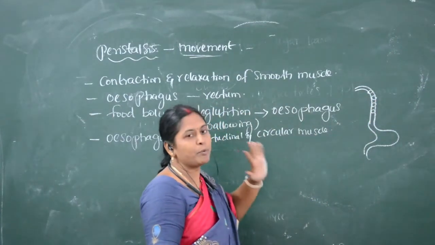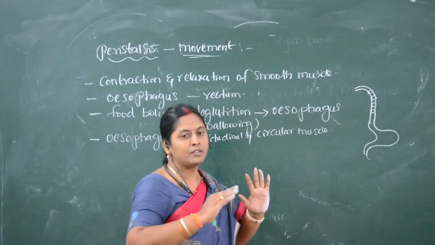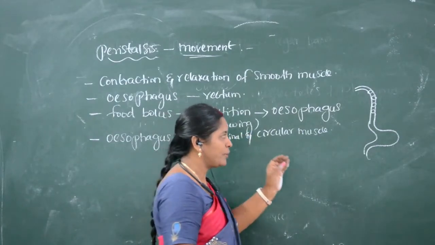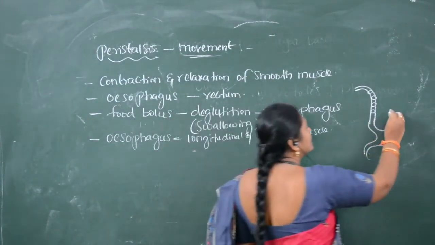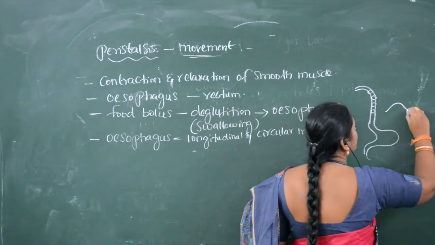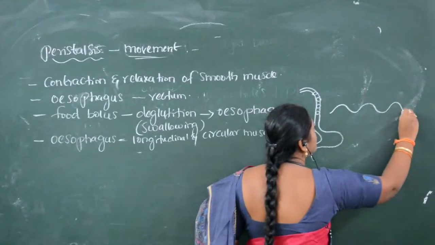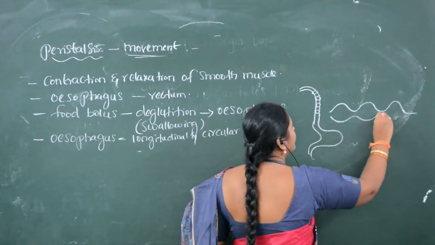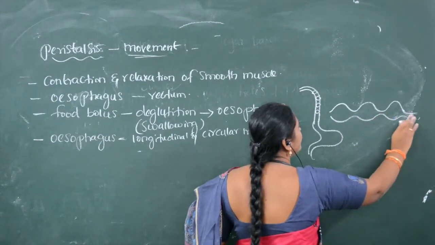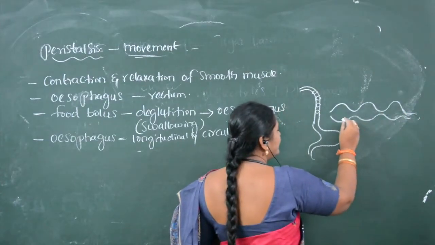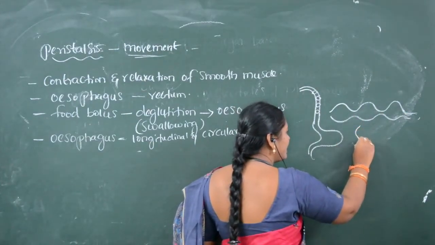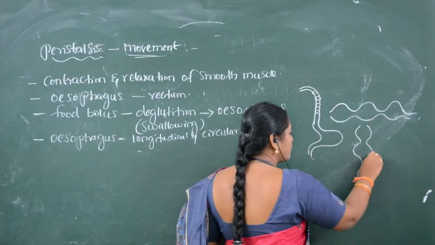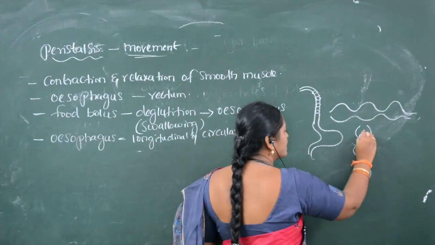This propulsion of the food bolus, when the food is pushed from one part to another, appears as successive wave-like motions. These successive wave-like motions push the food bolus.